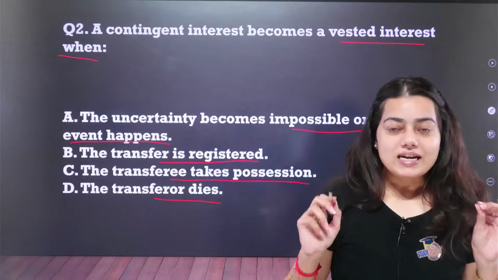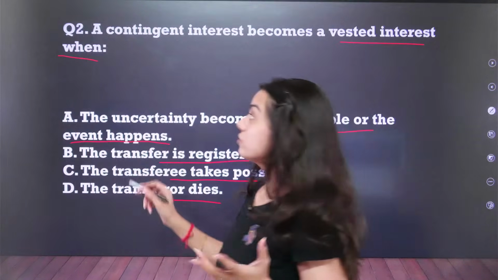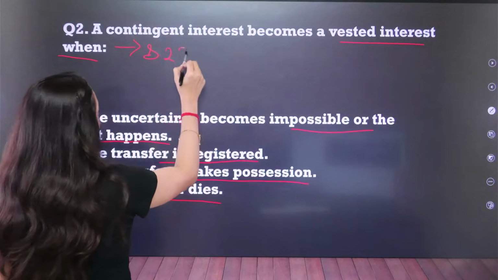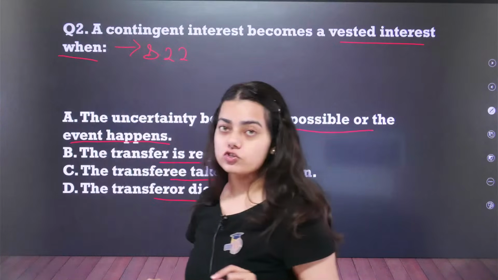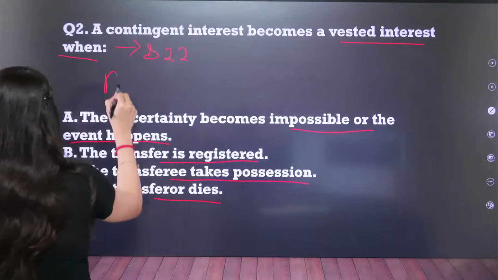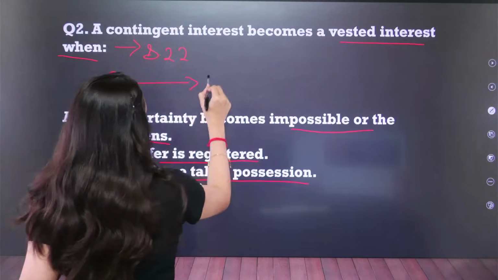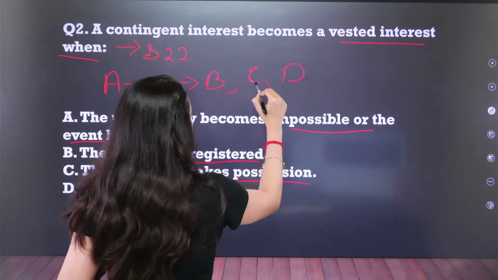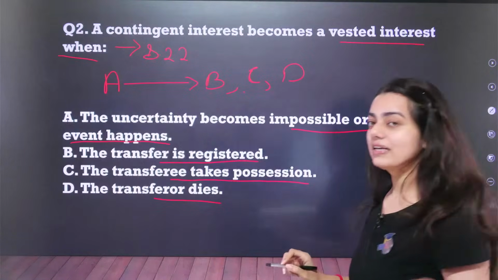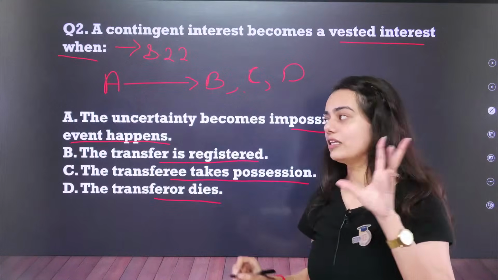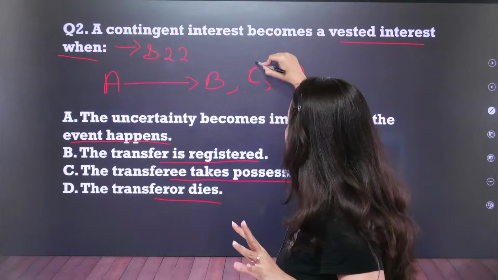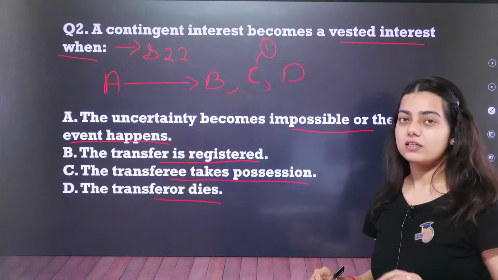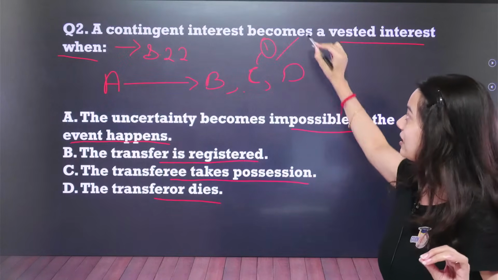Okay, so a contingent interest becomes a vested interest. Which section talks about this? Section number 22. Now let me explain it with an illustration. For example, A transfers property to B, C and D. Now A says when B, C and D attain the age of 18 years, they will get the property. For example, C is the first one to attain the age of 18 years. So in this case, C will get the property first.